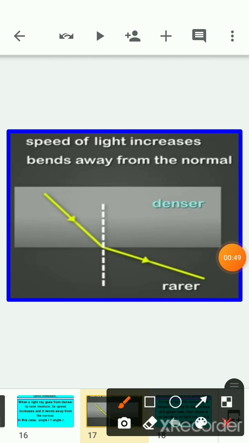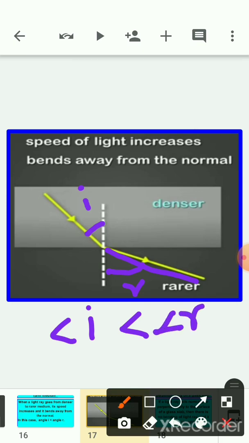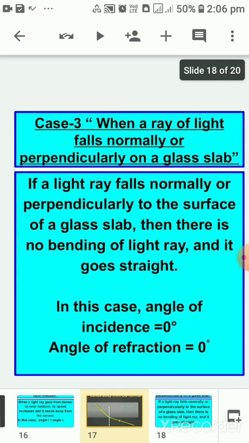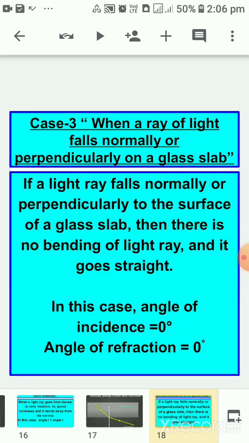The light ray is going away from the normal. And if you compare these two angles, angle I and angle R, then angle I will be smaller than angle R.